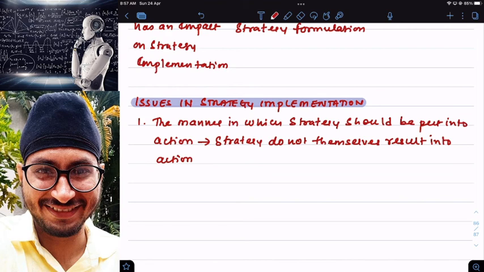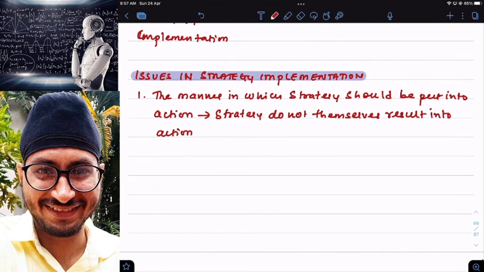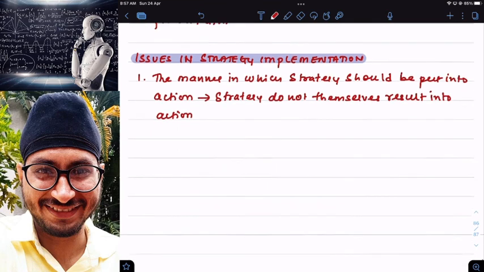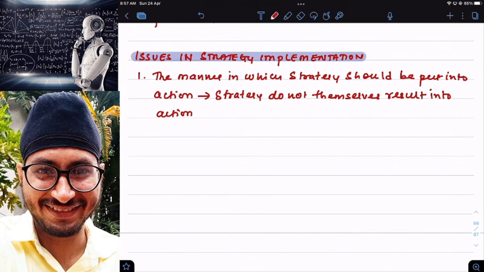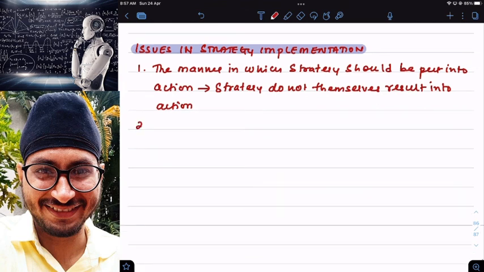No, implementation is a completely different thing. Formulation is a completely different thing. If formulation is good, implementation is bad, what is going to happen? So that is why the organization's biggest problem is how to implement a strategy. Many companies don't know.